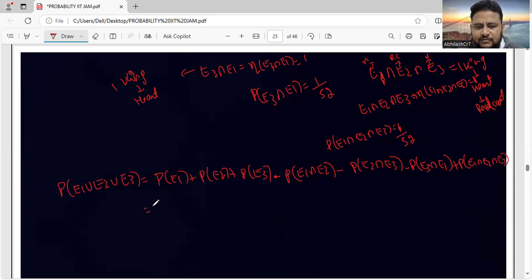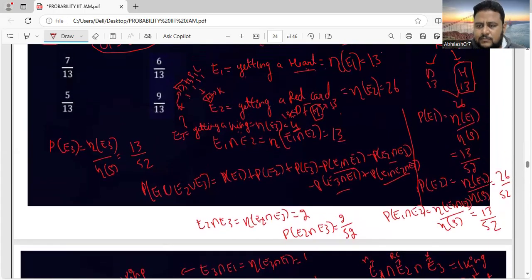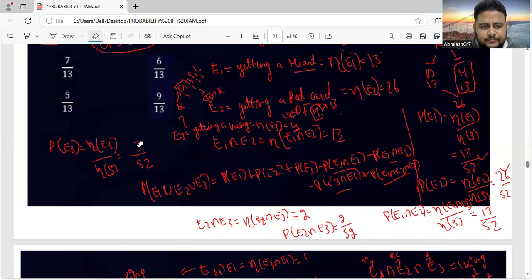What is P of E1? What is the P of E1 we got? That is 13 by 52. P of E2 is how much? 26 by 52. What is P of E3? Getting a king. P of E3 is not 13 by 52. It should be, n of E3 is 4, so it should be 4 by 52.